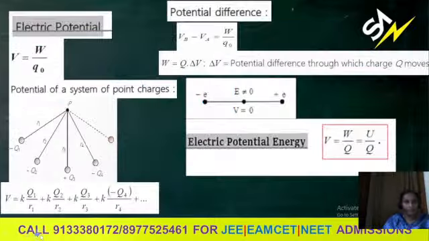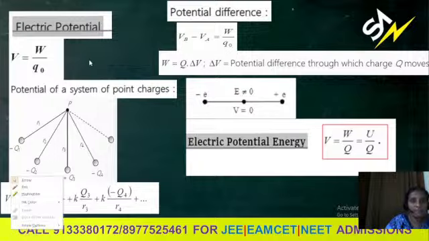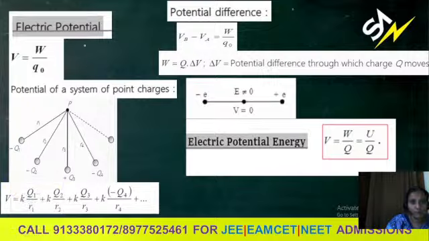Electric potential in the field. Imagine surrounding any charge, let the charge be Q. Surrounding any charge, an electric field will exist. This dotted line indicates the field of this charge.